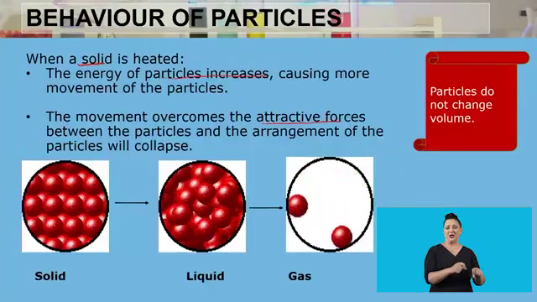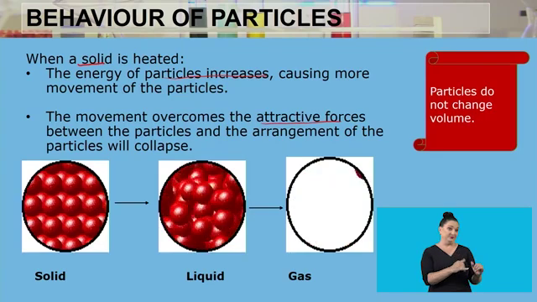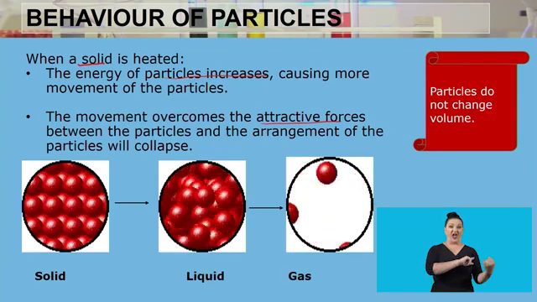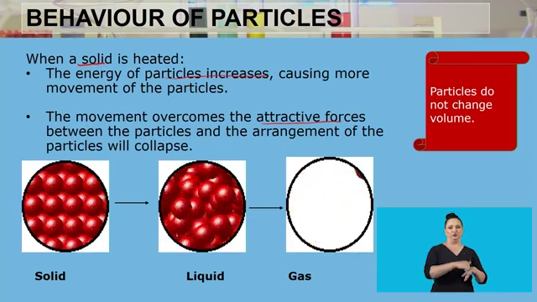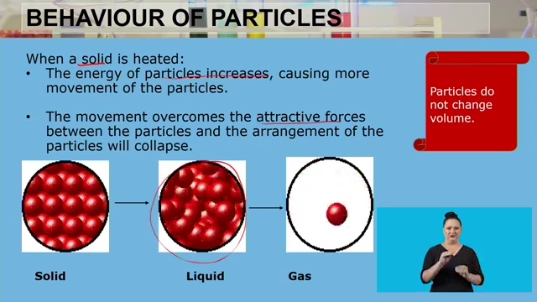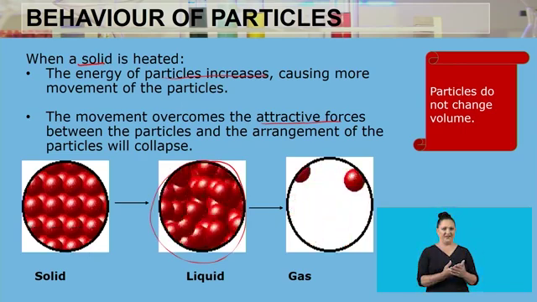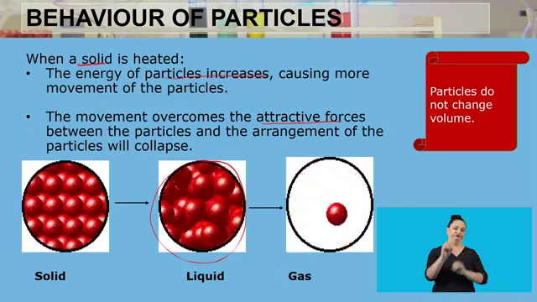So as we can see here, our solid is in a specific shape, and it is vibrating, but in a fixed position. Whereas if we keep on adding energy to the solid, the particles are going to start to move around even more vigorously, but then they will not be in a fixed shape. So they will be sliding across each other in random directions.